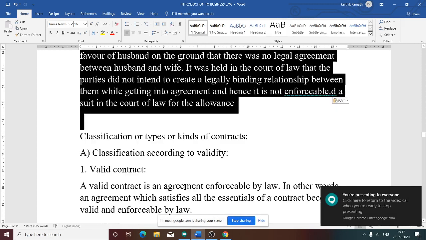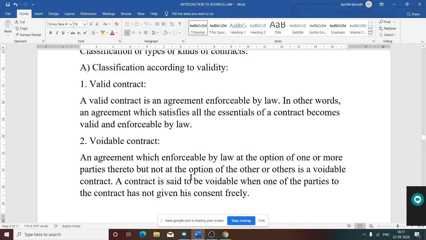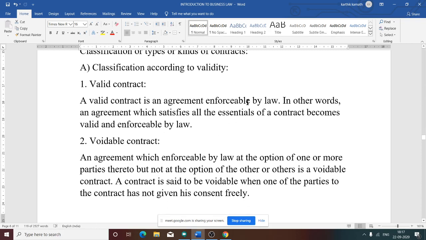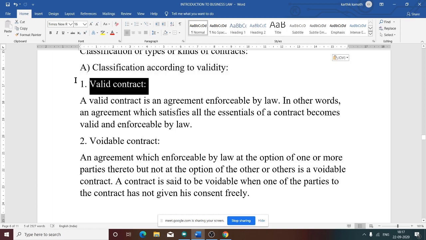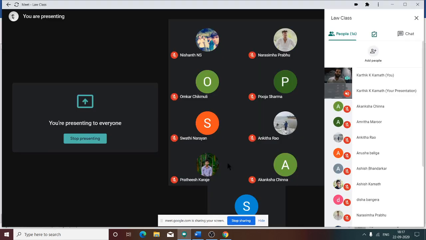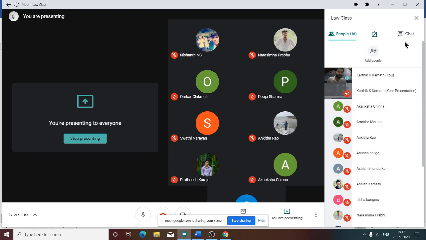Next thing we need to see, classification or type of contract. Classification or type of contract we are going to see. First thing, classification according to validity. Under this head, contract can be divided into several types. First thing we need to see, what is valid contract. So can you tell me what is valid contract?